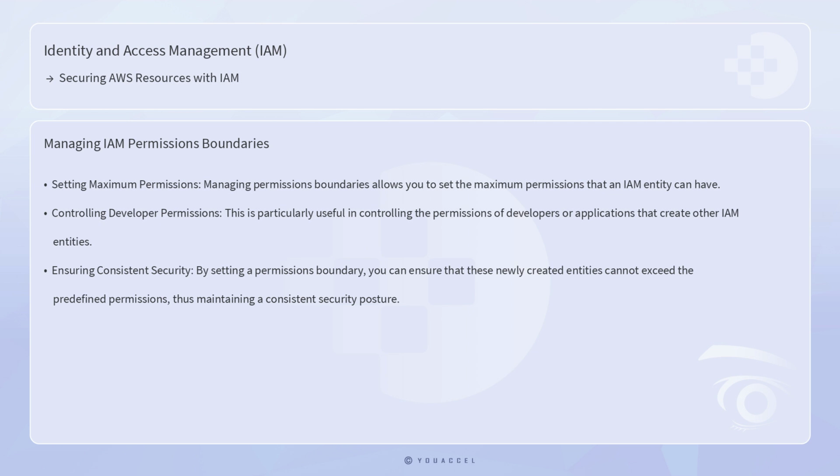Another significant aspect of IAM is managing permissions boundaries, which allow you to set the maximum permissions that an IAM entity can have. This is particularly useful in controlling the permissions of developers or applications that create other IAM entities. By setting a permissions boundary, you can ensure that these newly created entities cannot exceed the predefined permissions, thus maintaining a consistent security posture.